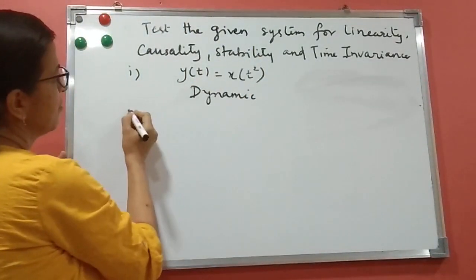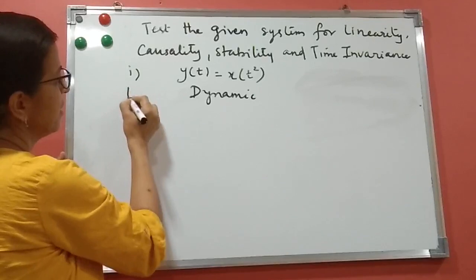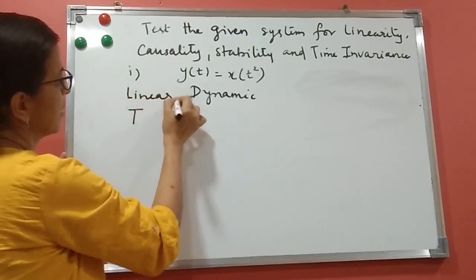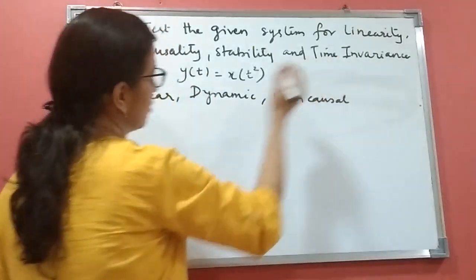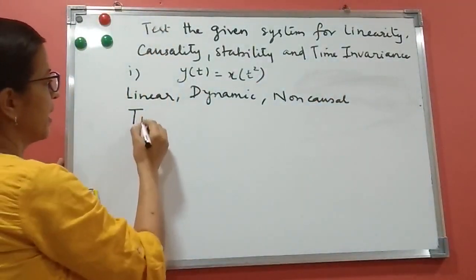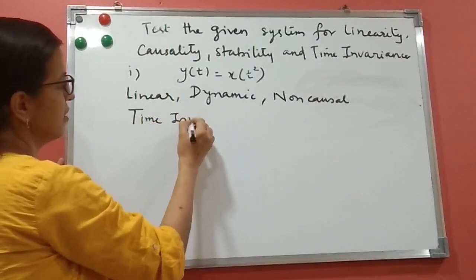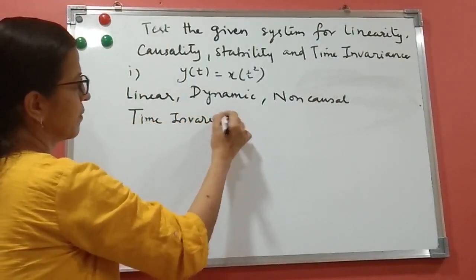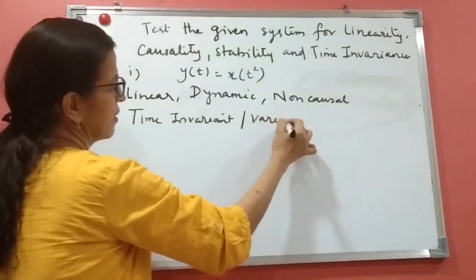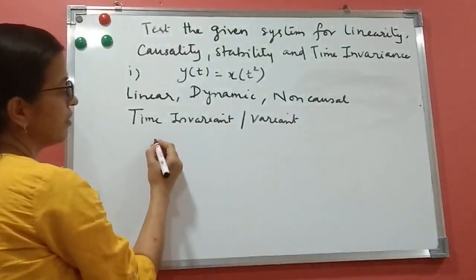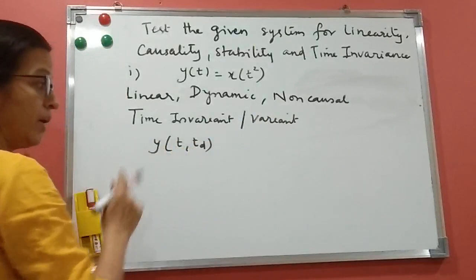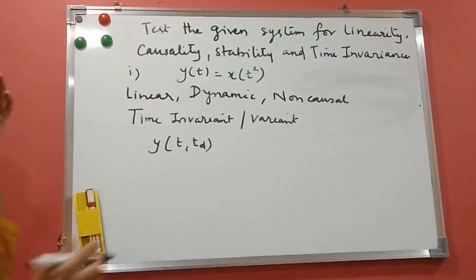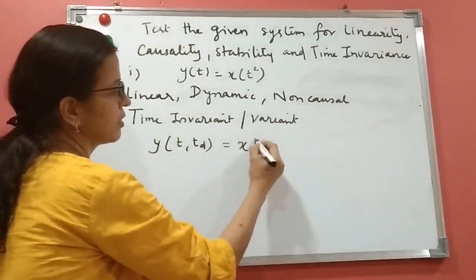So for time variant or invariant, we have seen it is linear, it is dynamic, and it is non-causal. We have done this till now. Now we'll see time variant or invariant. What will we check here? We will first write down y(t, td). When we write y(t, td), that means we are shifting only the input.